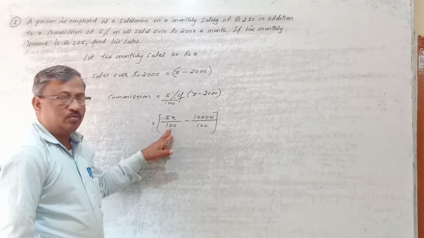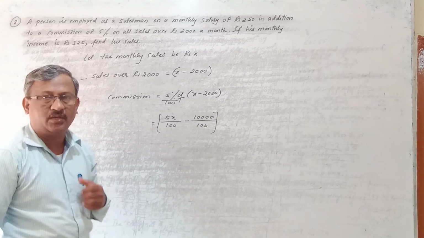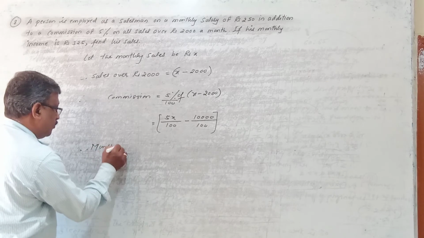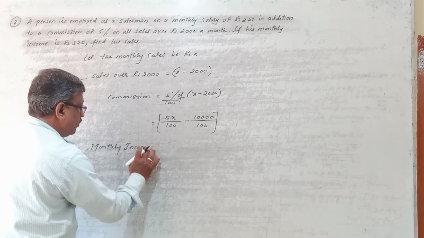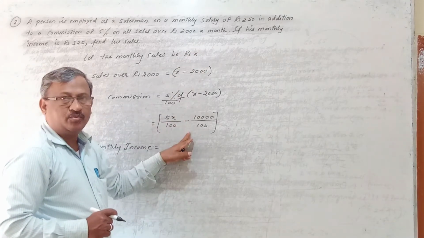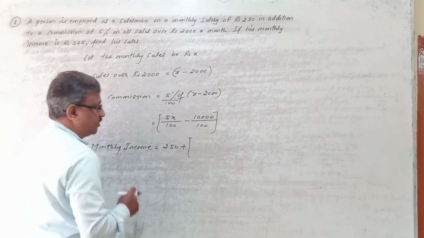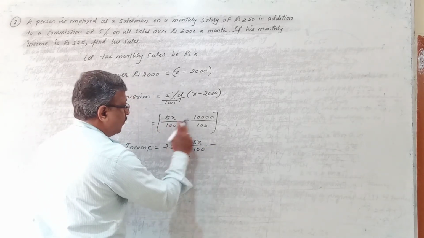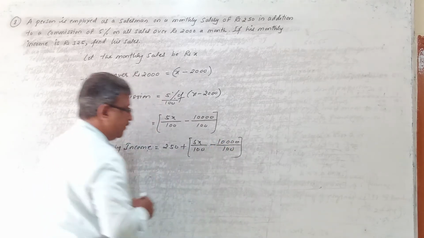So if he is getting this much commission as well as 250 salary, I want his monthly income. So now we calculate his monthly income. Monthly income is equal to salary plus commission. His salary is 250 rupees, plus the commission he is getting, which is 5X divided by 100 minus 10,000 divided by 100.